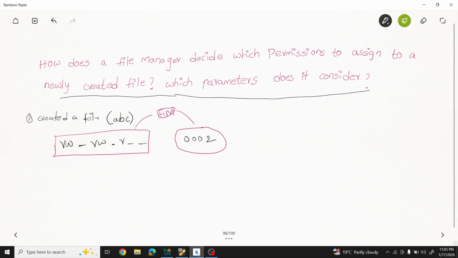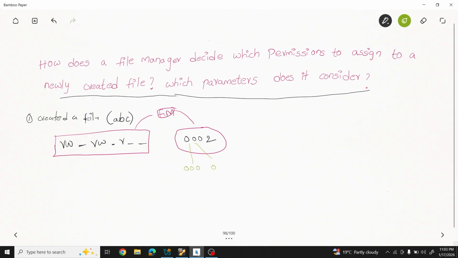In the last class we discussed file permissions in Linux, which are represented in octal. Now, this is the same octal number. Just convert it into binary.